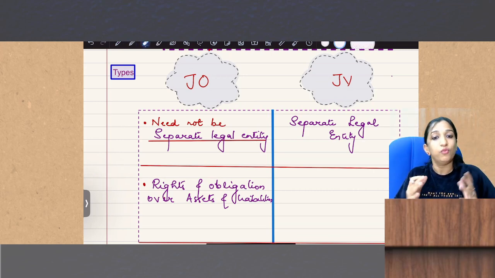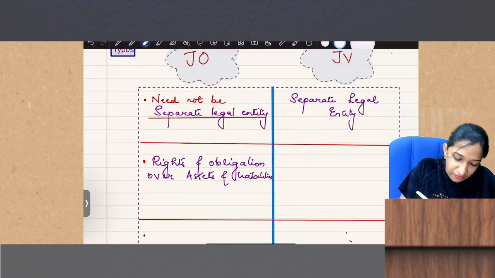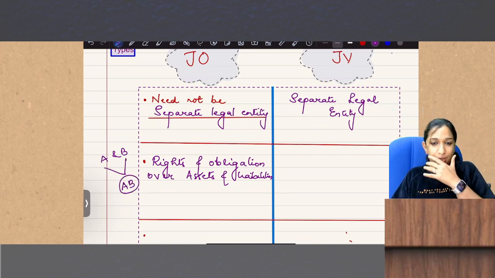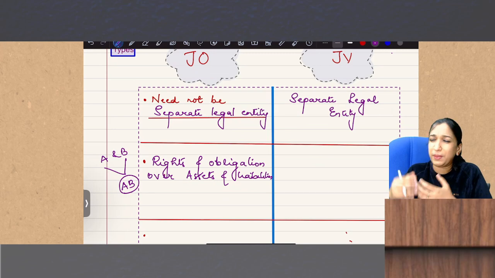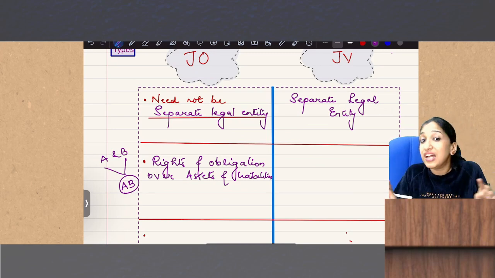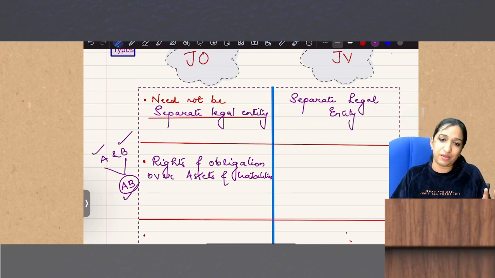Once more, rights and obligations over assets and liabilities means if A and B together formed a JO AB, maybe to construct a flyover, or a building, or to do some operations, AB's assets and liabilities are A and B's assets and liabilities.